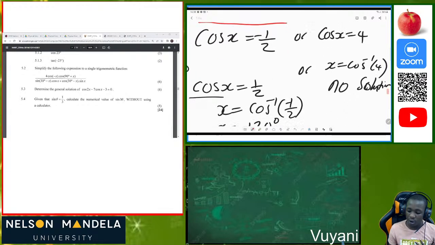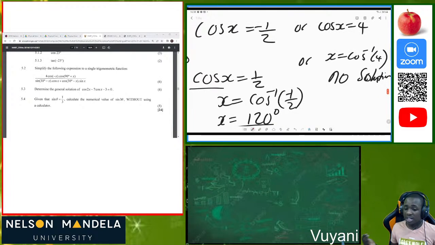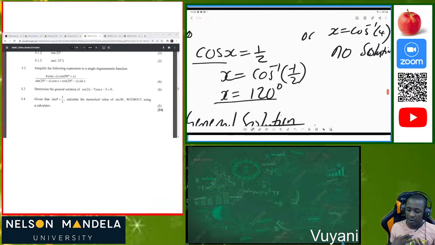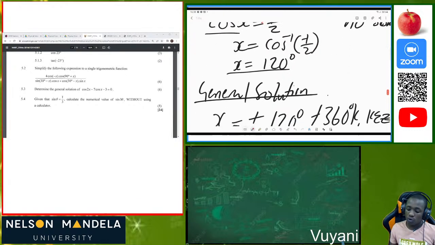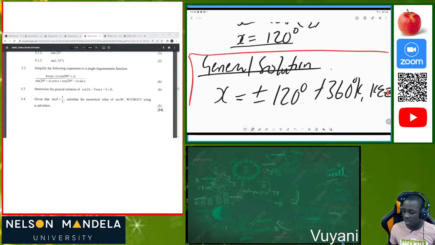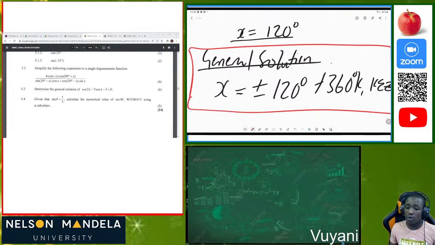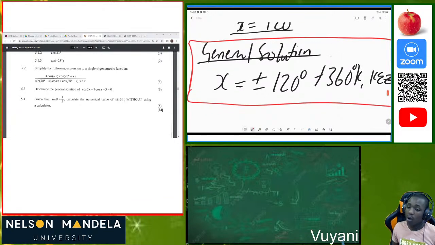To calculate the angle, we know that we transpose cos. We can't divide. It's called arc sine, or arc cos, or arc tan. So in this case, it's arc cos of -1/2. Then we get x to be 120 degrees, and also we have no solution for 4. Then finally we know that the general solution of a cos is always plus or minus the calculated angle plus 360 degrees k, where k is an element of the integers.